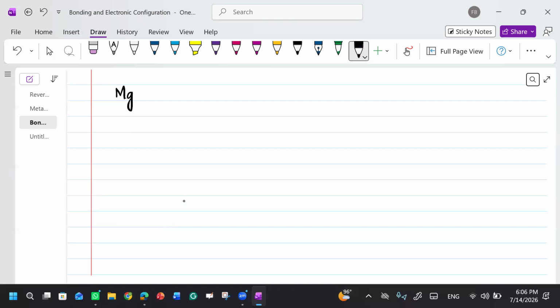It will gain. It will lose two. Will lose 2 electrons, right? Yes. And whenever electrons are lost, they are written on the right hand side, after the equation. Okay, it has lost electrons.